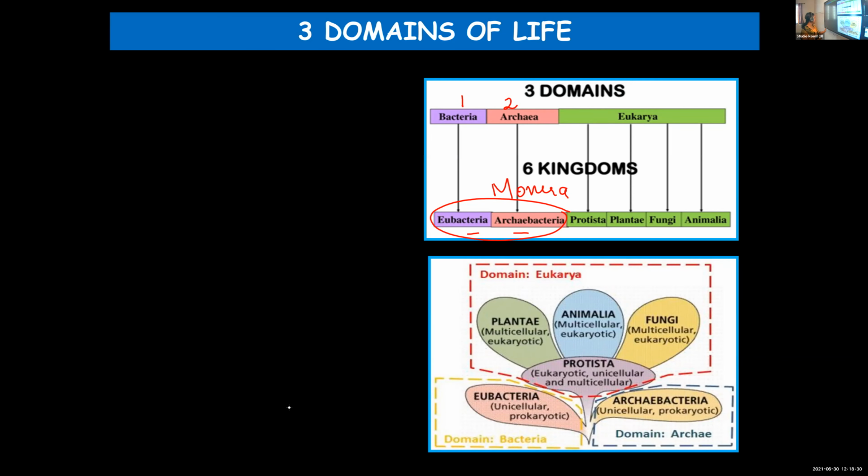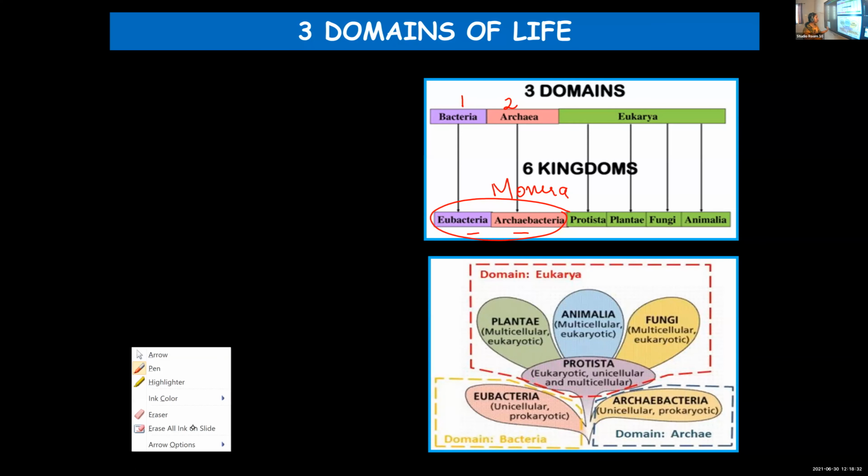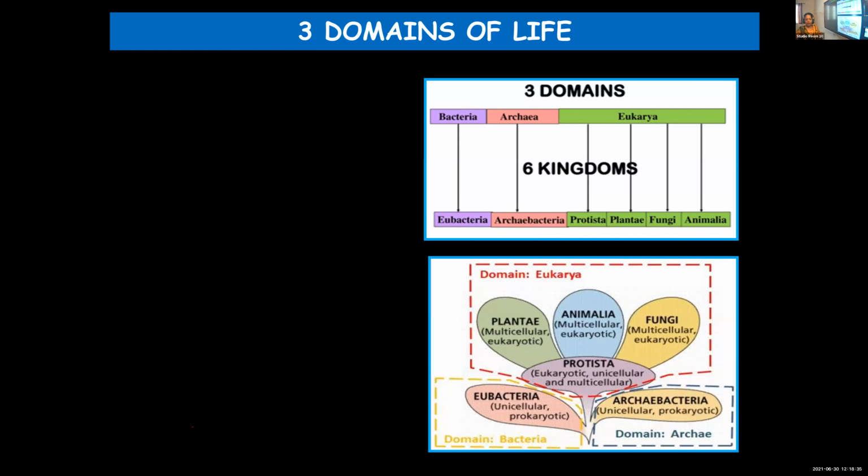I'll repeat once again, there are three domains. Above the kingdom, there is yet another category which you call a domain. The three domains are bacteria, archaea, and eukarya. Bacteria includes the kingdom eubacteria, archaea includes archaebacteria, whereas eukarya includes Protista, Fungi, Plantae, and Animalia.